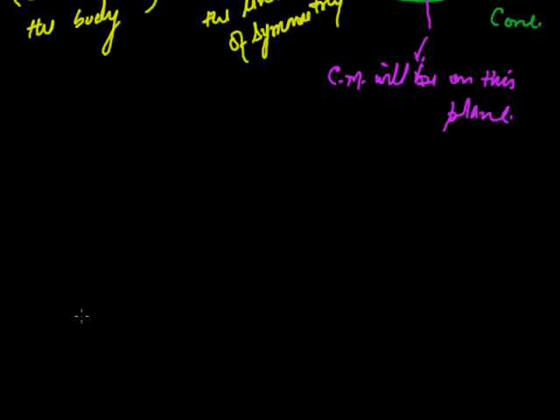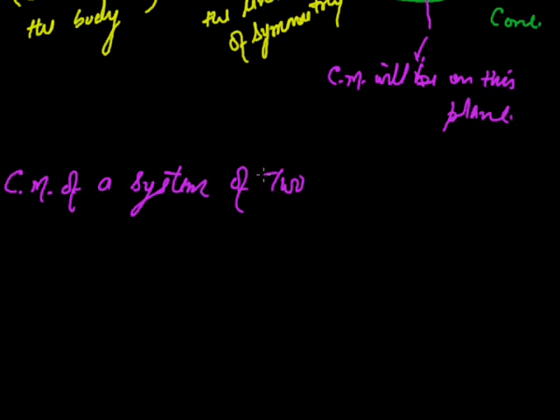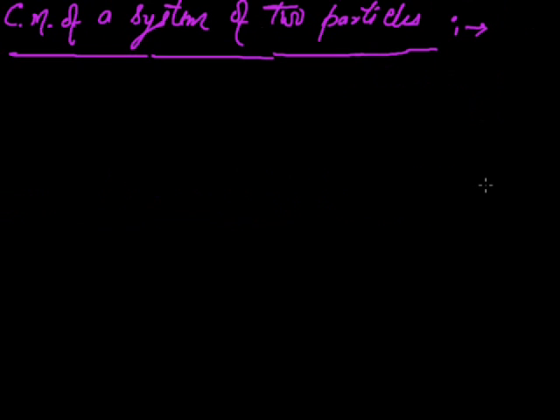Now, the next topic is center of mass of a system of two particles. Suppose these are the two particles. This one is the x-axis, this one is the y-axis. Here is mass m1.